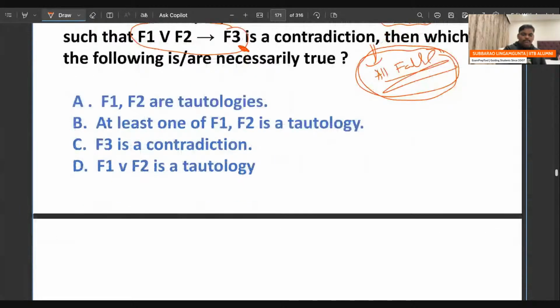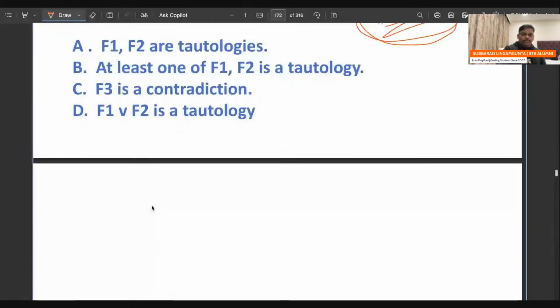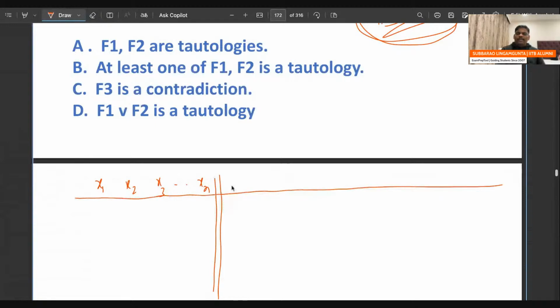See everyone, make sure there are some propositional variables X1, X2, X3 and so on, Xn. Over these variables, I wrote some expressions, keeping some operators between them.